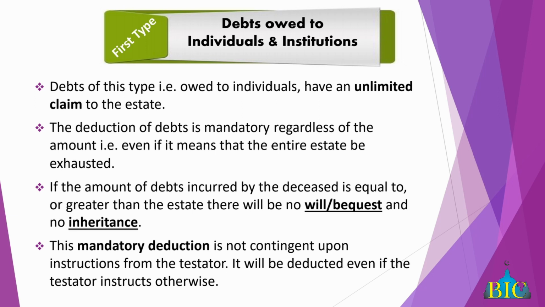This mandatory deduction is not contingent upon the instructions of the testator. He doesn't have to say, when I die, pay or not pay. It is sufficient for the heirs to know that these are creditors, the people the deceased owes, and this amount. The deceased doesn't have to leave instruction to pay him or not to pay him. He leaves instruction or doesn't leave instruction, that is irrelevant.